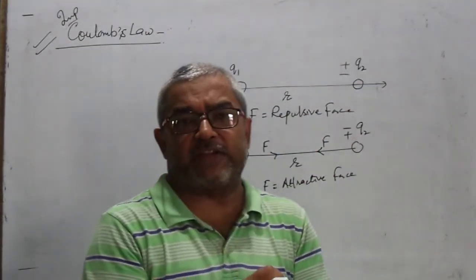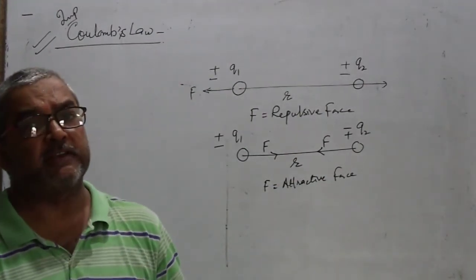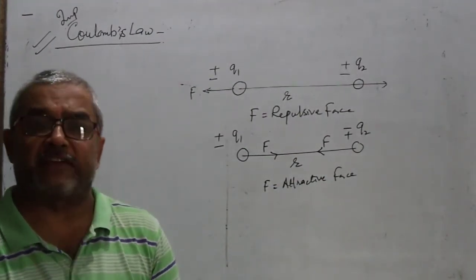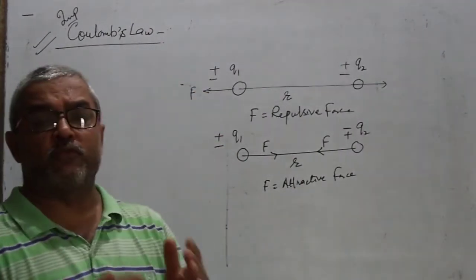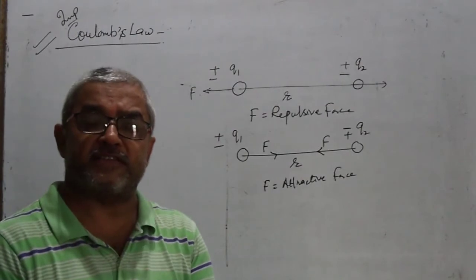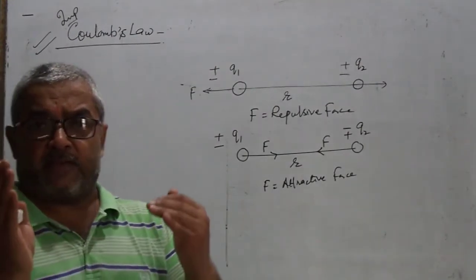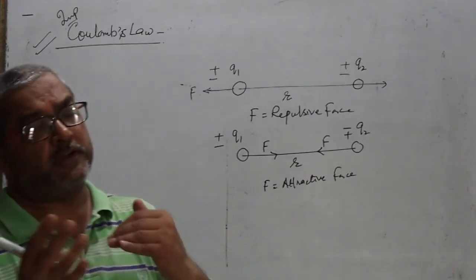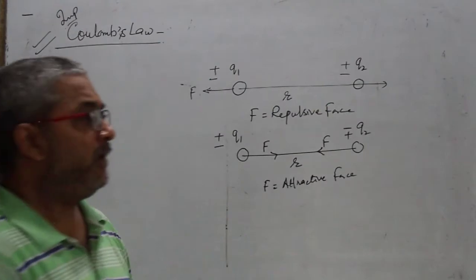According to Newton's gravitation law, the force between the masses is always attractive, whereas the force between two point stationary charges depends on the nature of charges, either attractive or repulsive force. So, how will you define?